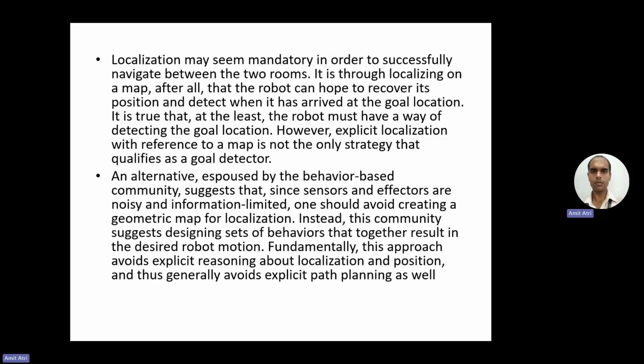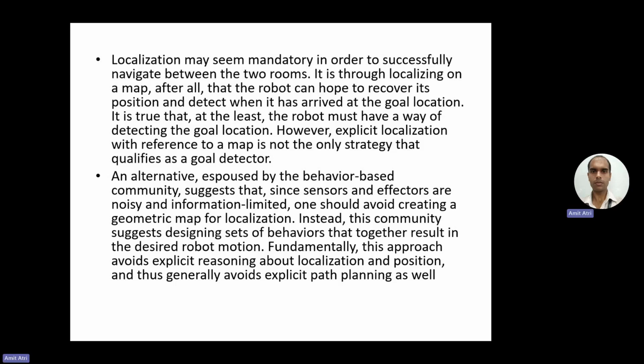It is through localizing on a map, after all, that the robot can hope to recover its position and detect when it has arrived at the goal position. In room A, that is the initial position, and the robot has to move to the goal position in room B. The robot must have a way of detecting the goal position. However, explicit localization with reference to a map is not the only strategy that qualifies as a goal detector.